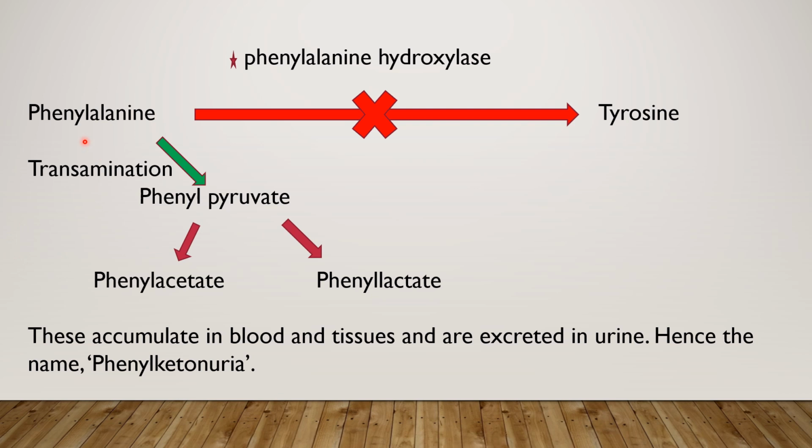So what happens to phenylalanine? It gets transaminated to phenylpyruvate and further it forms phenylacetate and phenyllactate. This phenylacetate and phenyllactate get accumulated in blood and tissues and are excreted in urine. Hence the disease condition is known as phenylketonuria.